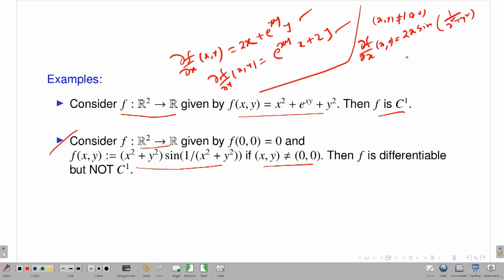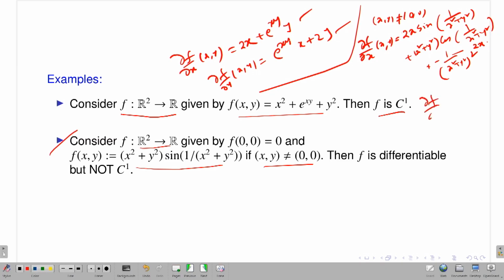And then you have (x square plus y square), Leibniz rule, it's a product of two functions. So this is cosine of 1 by (x square plus y square), and then times 1 by (x square plus y square) whole square times 2x. So this is the expression of the first order partial derivative of f with respect to x variable at the point (x,y) non-zero.